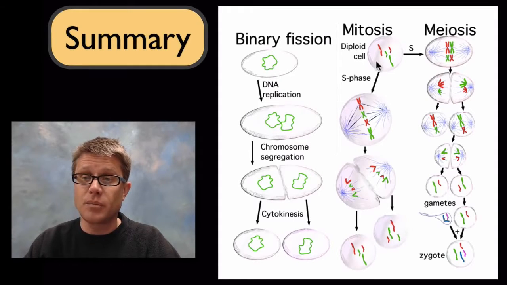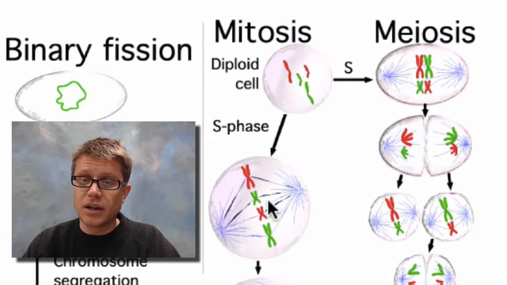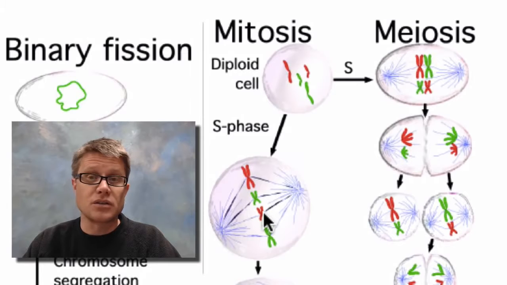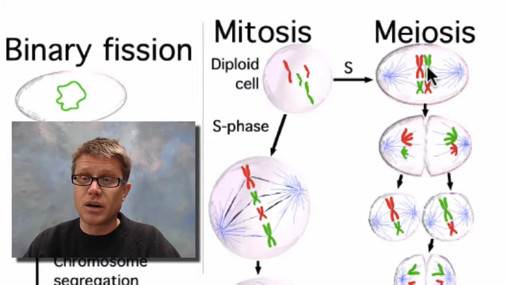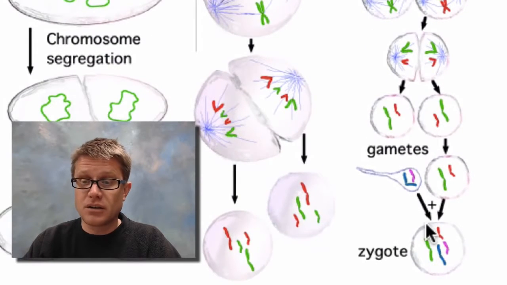It makes exact copies. If we start with meiosis, meiosis is going to start with an original cell that looks very similar. But instead of lining up like this, where we separate the sister chromatids, they're going to line up with the homologous chromosomes wrapping around each other and swapping bits of that chromosome. They'll divide in half, and then they're going to divide in half again. And what we're going to create is gametes. Those are going to be sperm and egg that have half the genetic information and a new combination of that genetic information. So again, this will be fertilized by a different sperm, and we get back to a zygote.